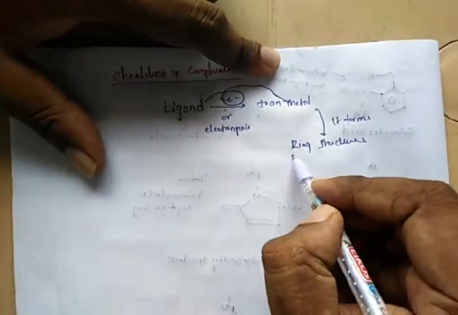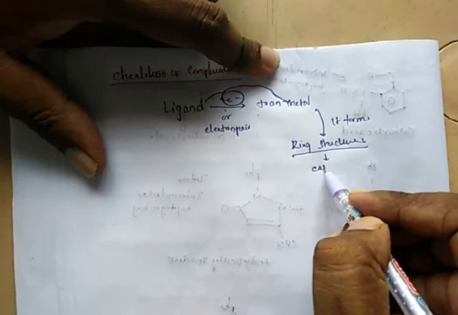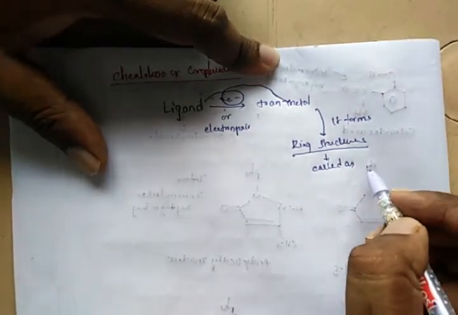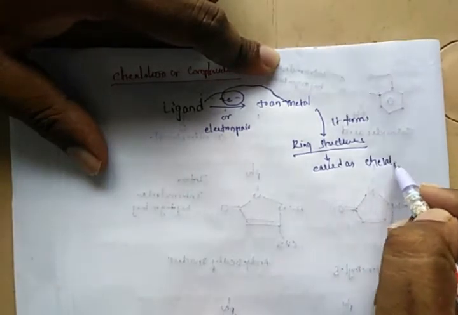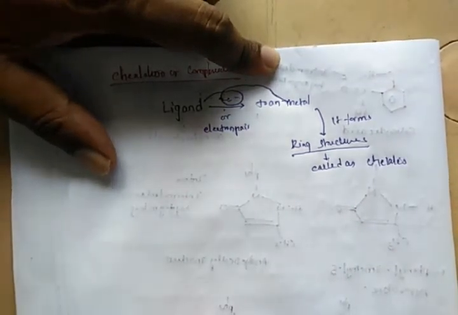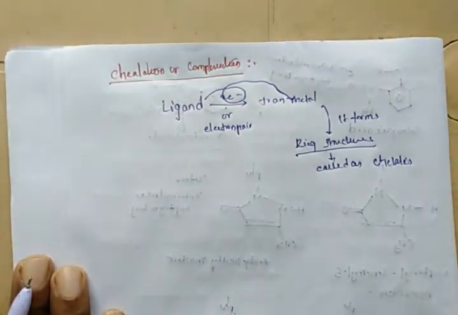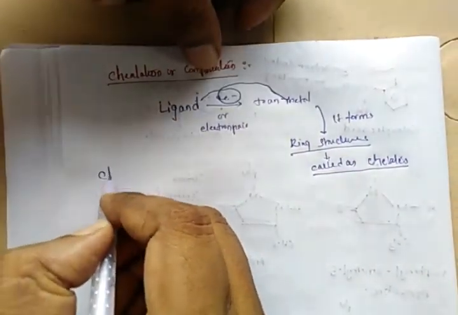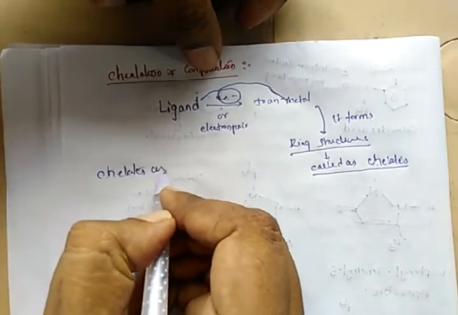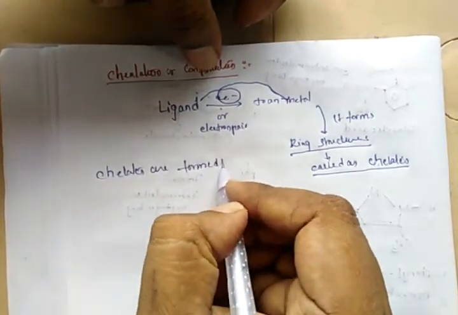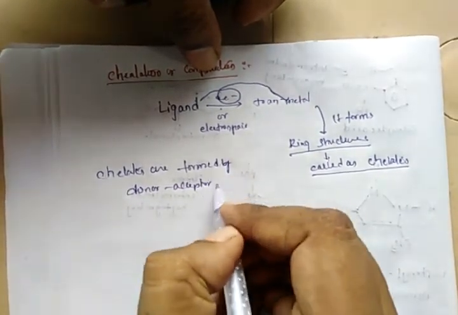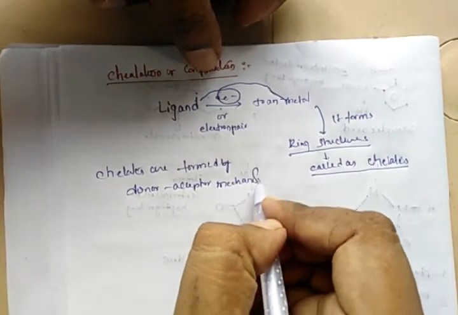These ring structures are called chelates. So these chelates are formed by the donor acceptor mechanism.